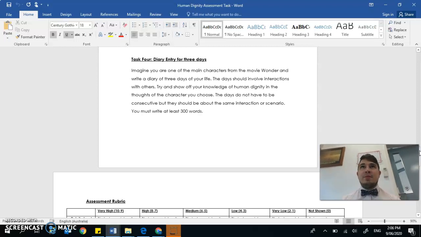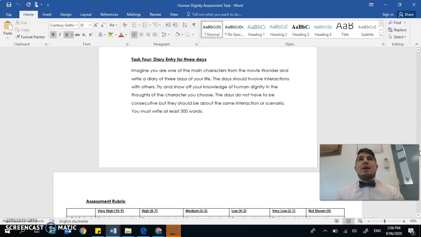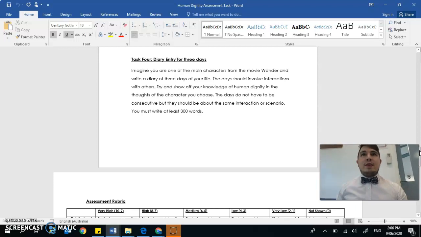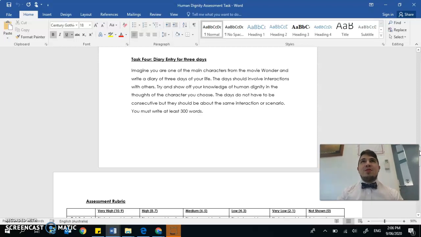And what does it say about human dignity? You might have a moment of reconciliation, of healing, of saying sorry. You might have a moment of experiencing friendship because of human dignity. Or you might have a moment where a character stood up for another character to defend their human dignity. Totally up to you. Pick one character and make 3 diary entries based on 3 events or experiences that that character had in the movie.